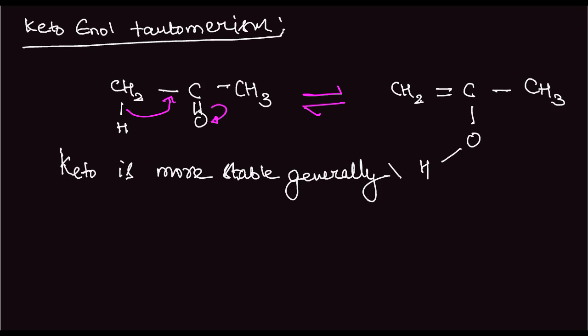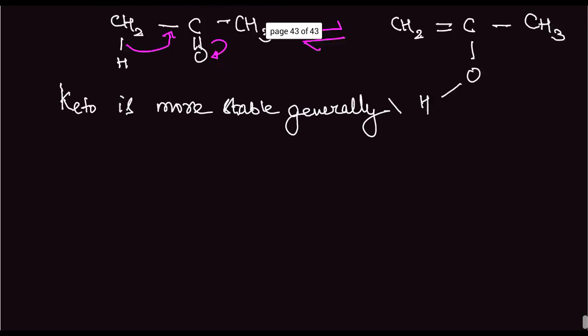Now, what are the conditions for a compound to show tautomerism? There are various other types of tautomerism possible as well, but those are not very important. We'll look at keto-enol in more detail, but now the conditions to show tautomerism.